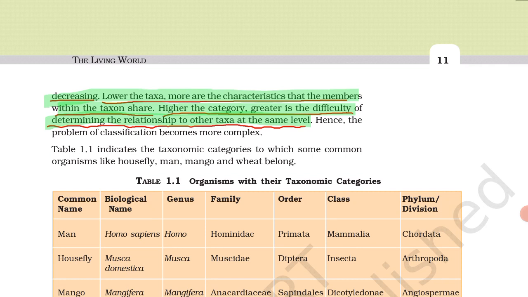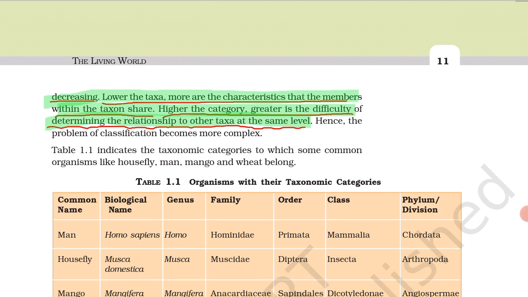It means that from the lower taxa, from species, genus, family, we find many similarities, and as we go higher towards the kingdom, we find a lot of variety. We don't find any similarities in them. We find various divisions, various categories. So it is given: lower the taxa, more the characteristic features that the members within a taxon share. Then higher the category, greater is the difficulty of determining the relationship to the other taxa at the same level.